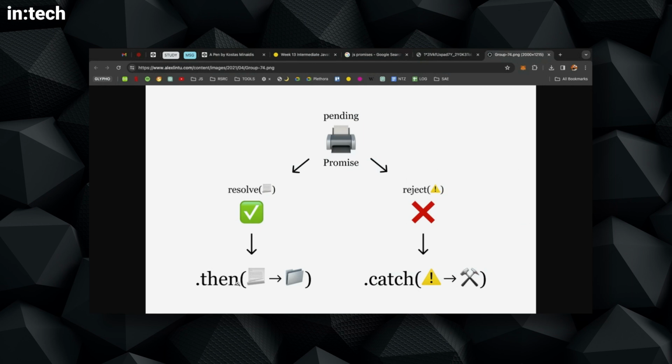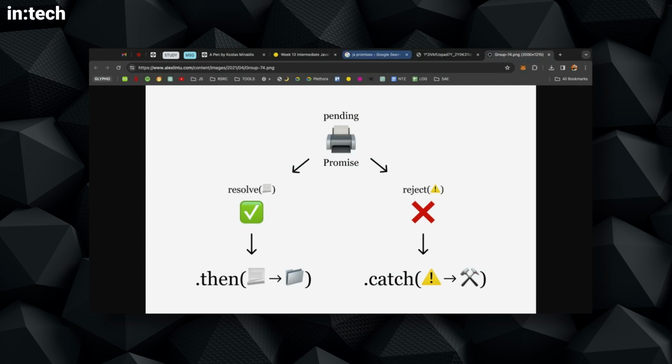We're going to be seeing this in code. So promise, I will print something. I either fulfill the promise and I print this, and then you use then to do something with the printed paper, or you cannot fulfill the promise, you reject, and then you have to use something called the catch method to actually do something with the problem. Maybe see what went wrong, out of ink, out of paper.